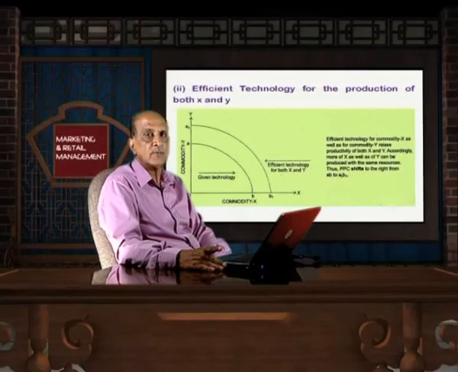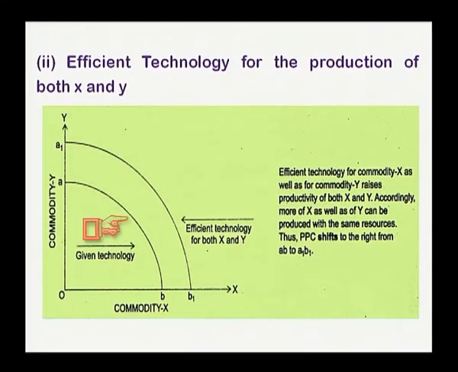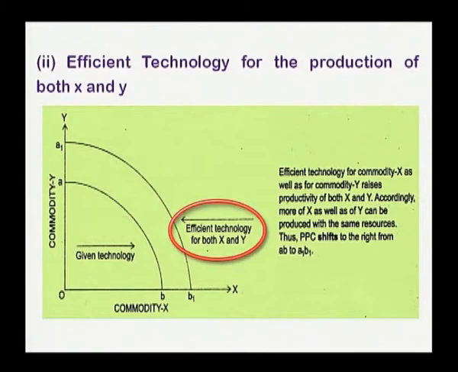Now, we discuss how the production possibility curve is affected on account of a change in technology. If there is a positive change in technology for the production of both X and Y, then how will the production possibility curve be affected? As we have seen in this diagram, previously we had the production possibility curve A and B, but after that, since technology has undergone an efficient change, we get a new production possibility curve, that is A1 and B1. It means production can be increased on account of technological development.